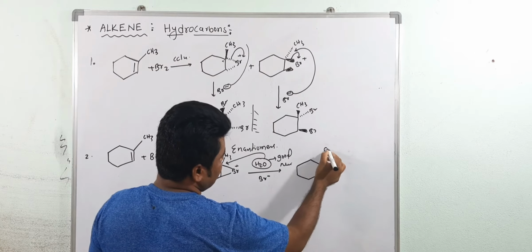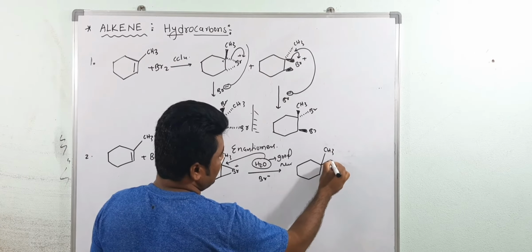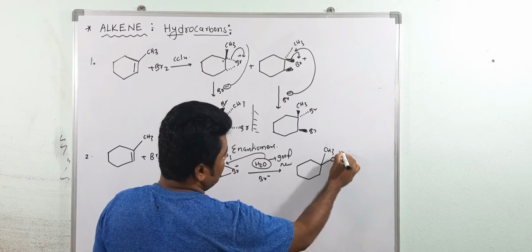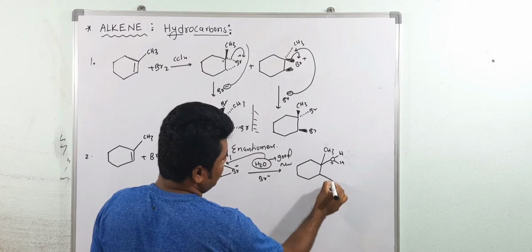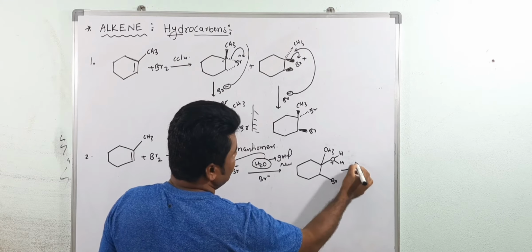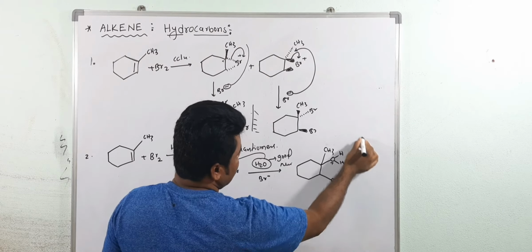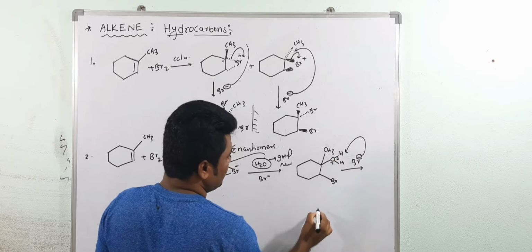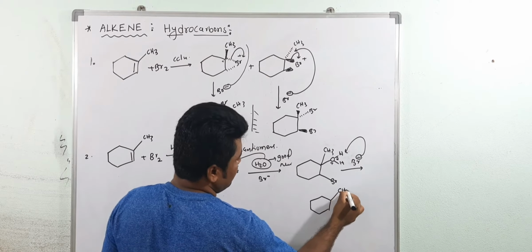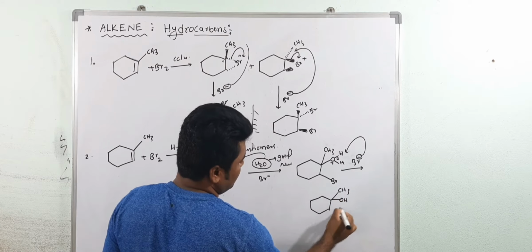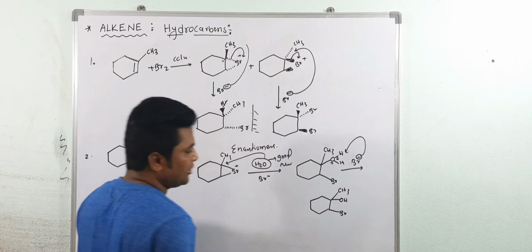Now see here, this is CH3. Now you will get the O, H, H, and this is a plus charge, and this is Br minus. Then after that, this Br minus will take the H plus. Now the final product would be like CH3, now your OH, now Br. Are you getting my point?